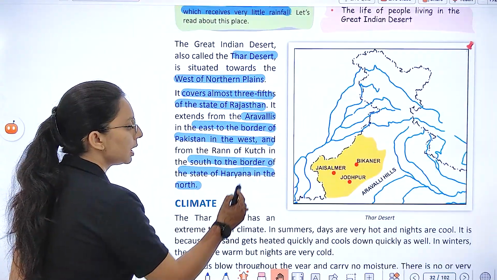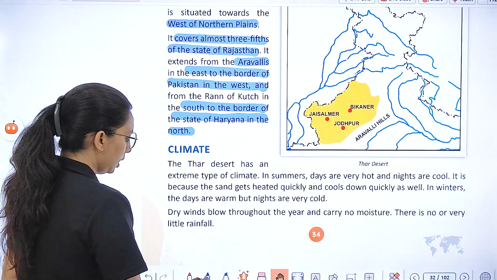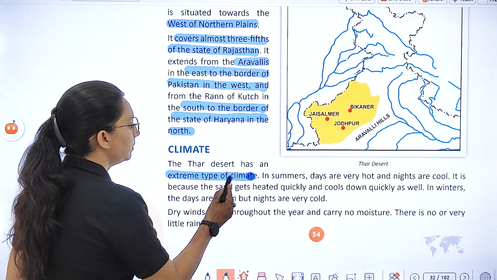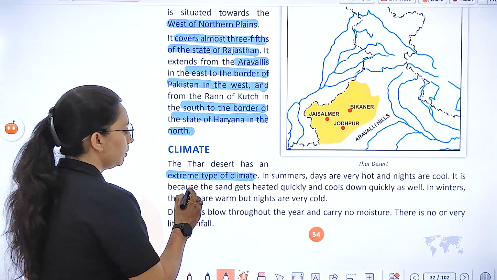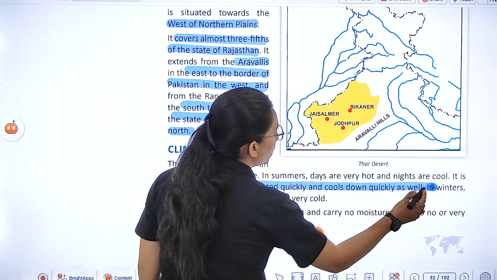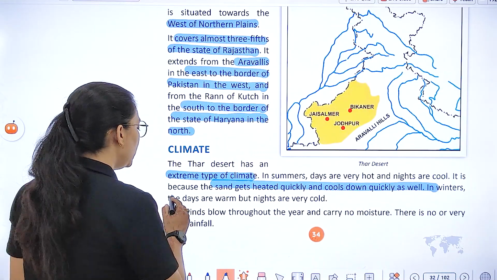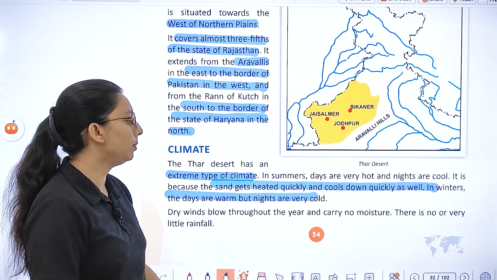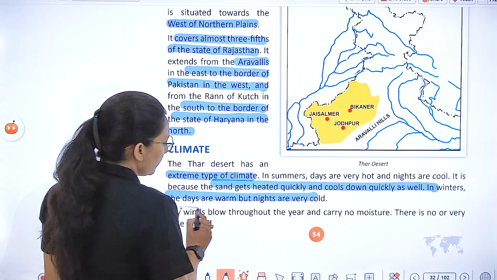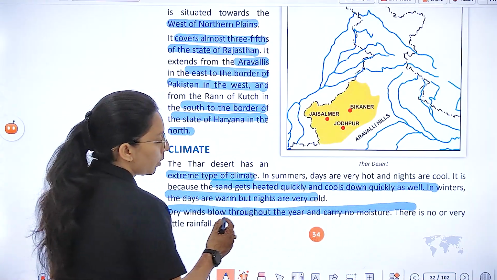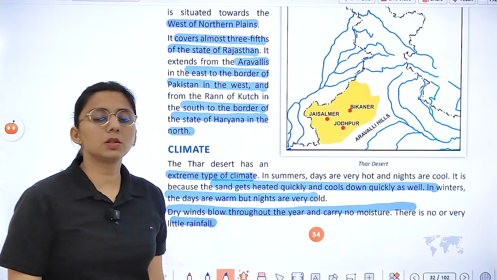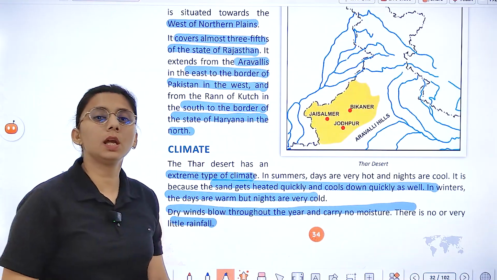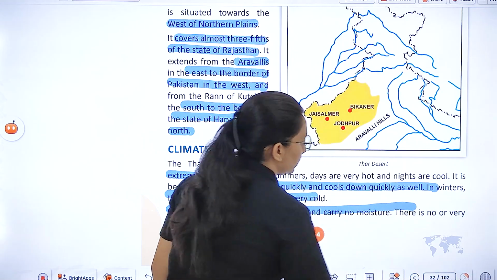If we talk about climate, the climate is of an extreme type. In summer, days are very hot and nights are very cold because the sand heats up quickly and cools down quickly as well. In winter, the days are warm but nights are dry. Winds blow throughout the year and carry no moisture. There is no or very little rainfall. Here rain either does not happen at all or is very little.